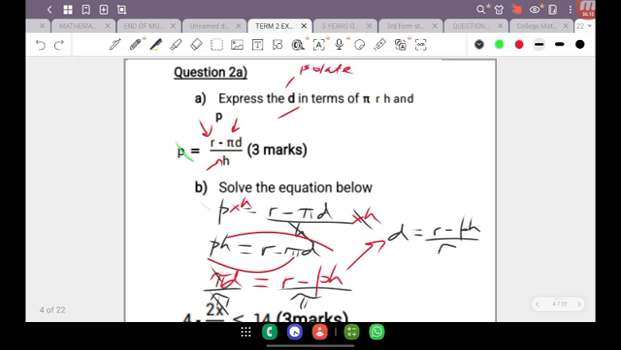All right. Now, for those of you who actually did it the other way, you would have gotten an answer that says pH minus r divided by negative pi. That also is a correct answer as well. All right, so don't worry about that. Your final answer then is going to be D equals r minus pH divided by pi.